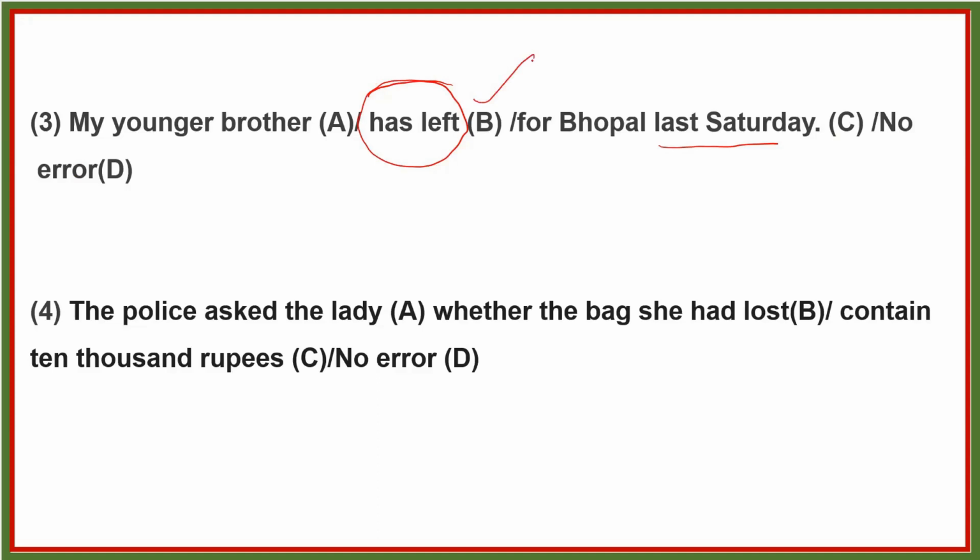Now see the fourth question. The police asked the lady whether the bag she had lost contain 10,000 rupees. Observe carefully. You see the first verb, the police asked. It is already in past form. Whether the bag she had lost contain, this is the present form of verb. So here, instead of contain, it should be contained. So the correct answer is, the police asked the lady whether the bag she had lost contained 10,000 rupees. So here the error is in part C.